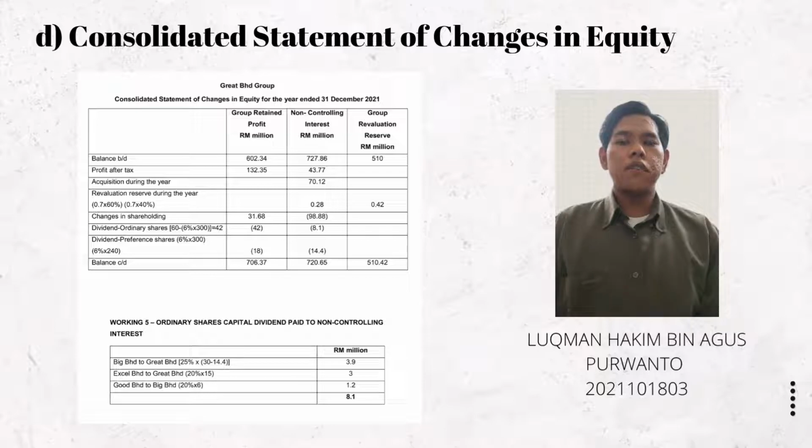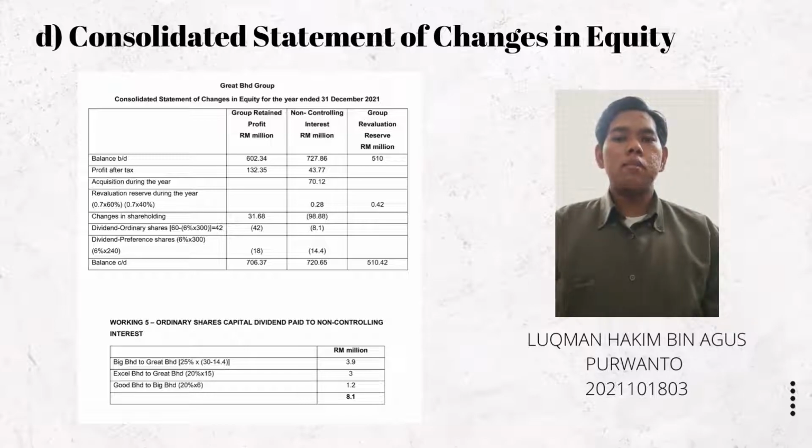Thus, we get a total of 3.9 million. Next, the non-controlling interest percentage for XL Berhad is 20%, and multiply that percentage with 15 million. The total that we get is 3 million. Lastly, the non-controlling interest percentage for Good Berhad, which is 20%, multiplied with 6 million to get a total of 1.2 million.